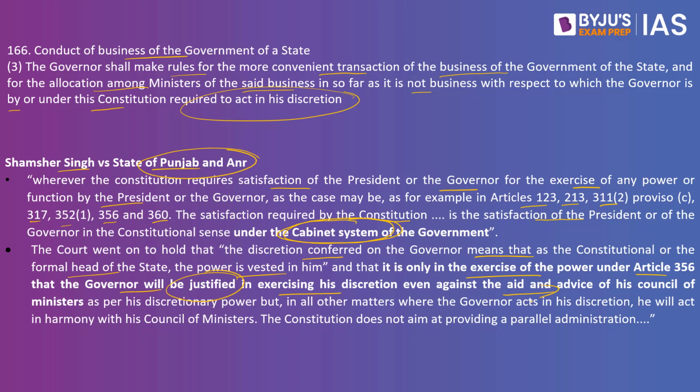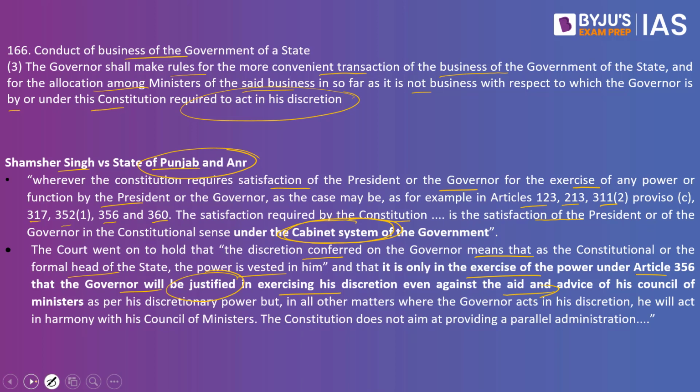So basically, when you look at the larger area, it simply goes on to say that the governor, yes, is the executive head of the state, but then what has to be given a mandate is the representation of the people, which is represented by the chief minister and the council of ministers. Ultimately, he has to listen to the council of ministers.